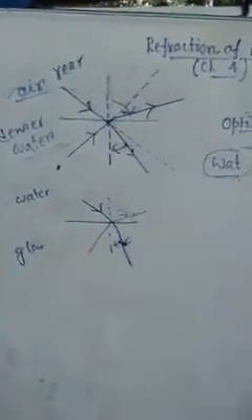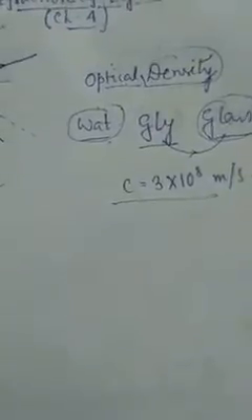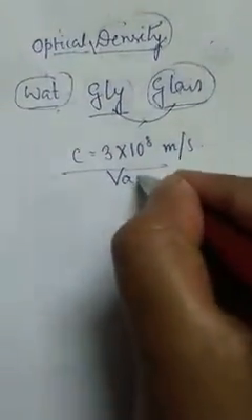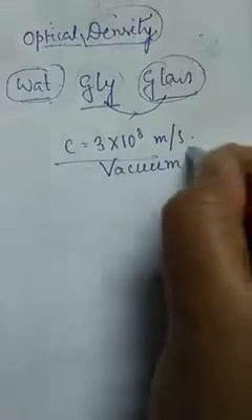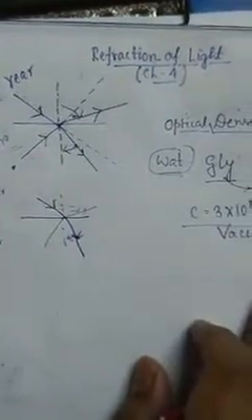Let me tell you, we know the speed of light, c equals 3 into 10 to the power 8 meters per second, and this is constant, but it is the speed of light in vacuum or in air. They are nearly equal, but the speed of light in glass or water is different.